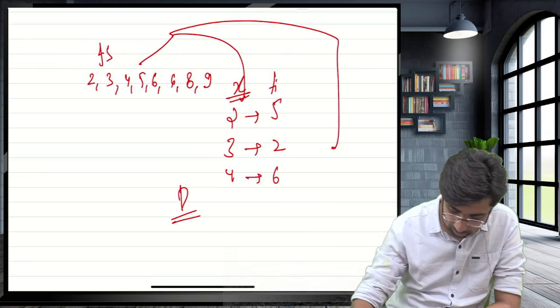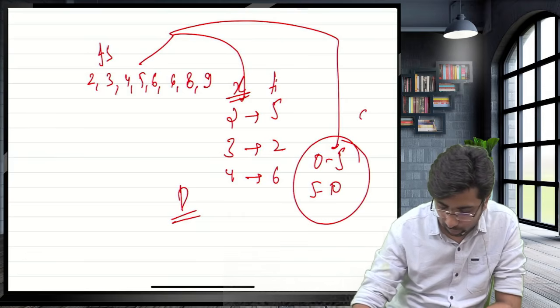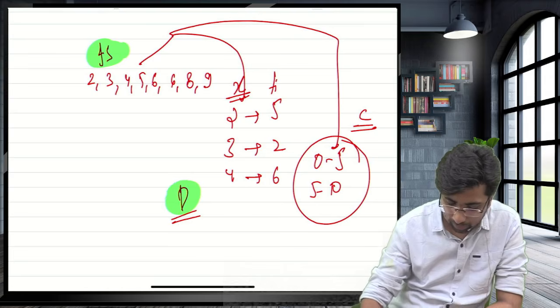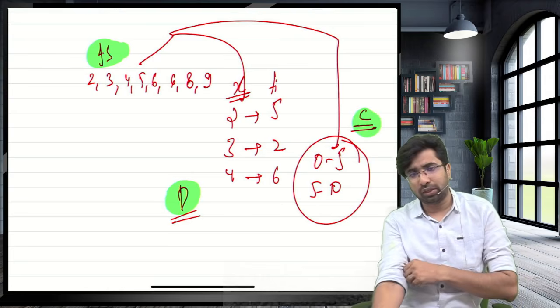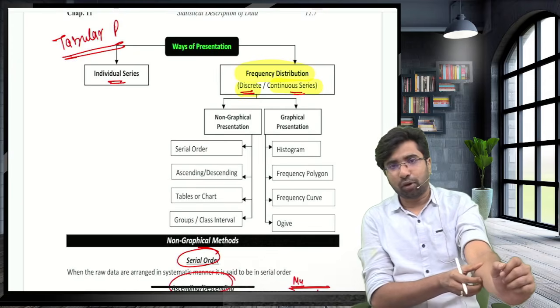Guys, now I am using 0 to 5, 5 to 10. I am using class. Guys, this is known as continuous presentation. So I am saying I can present the data in three forms: individual, discrete and continuous. Guys, now I am saying when you are presenting the data in tabular form, you are having three things.